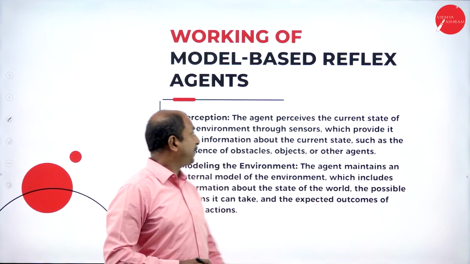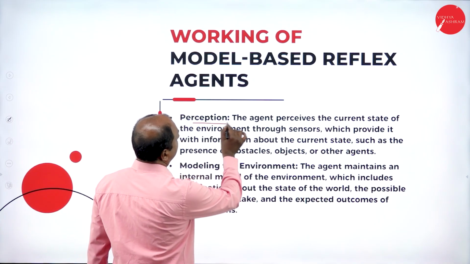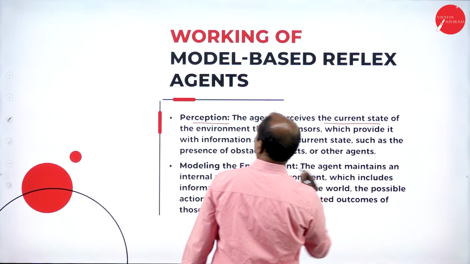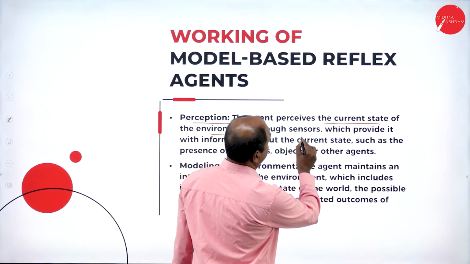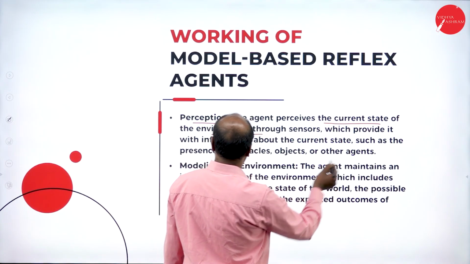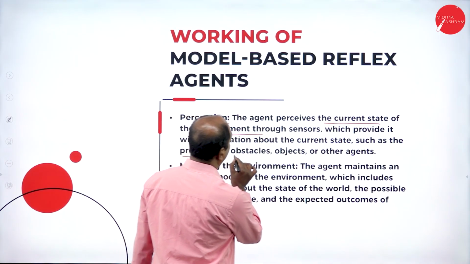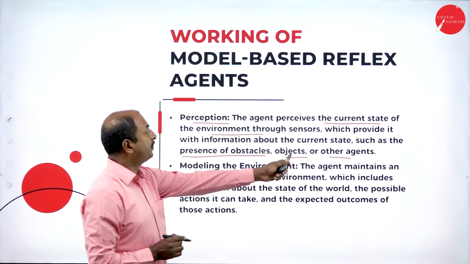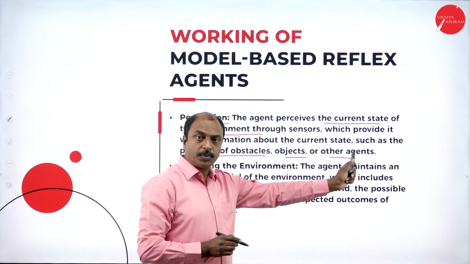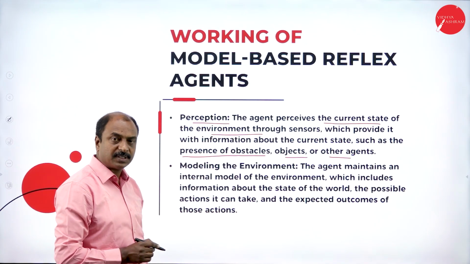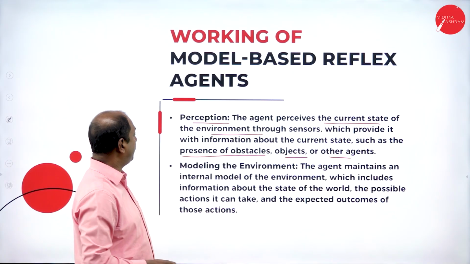The first one is perception. Perception means it receives the current state of the environment through the sensors, which provide information about the current state, such as the presence of obstacles, objects, or other agents. These are the different types of percepts or input we get from the sensors. So the first step is perception, it perceives the environment.